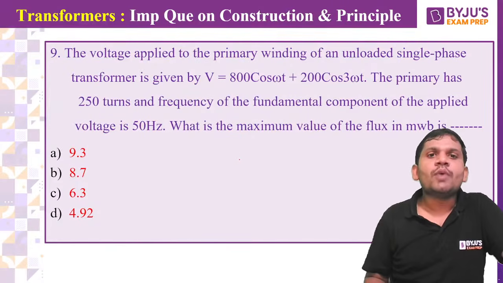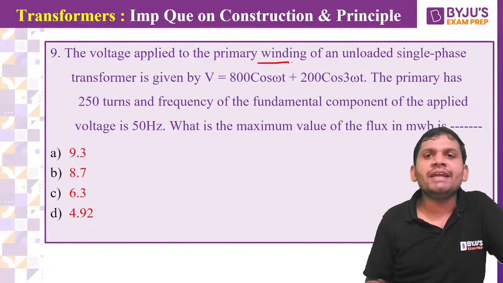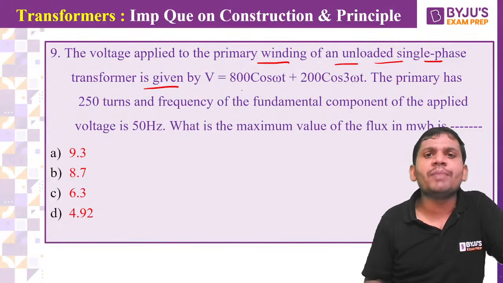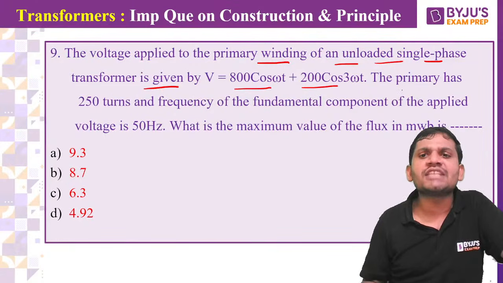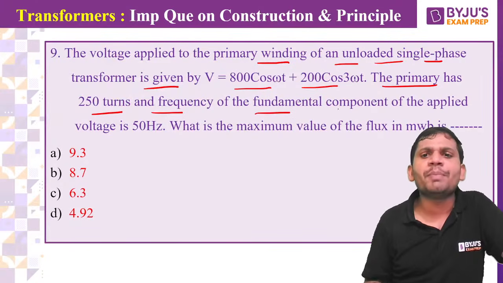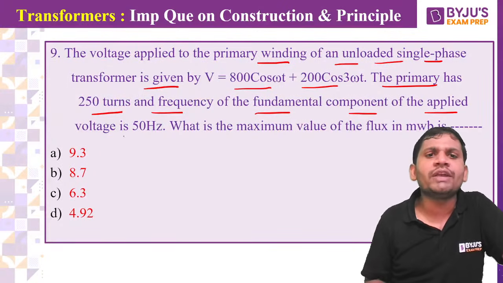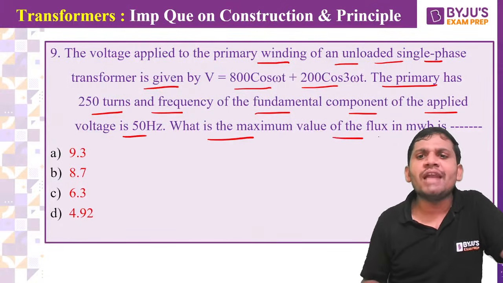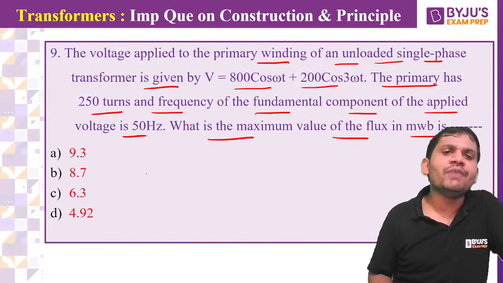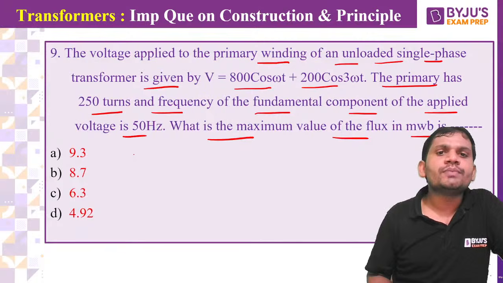Yes, students. The voltage applied to the primary winding of an unloaded single phase transformer is given by V equal to 800 cos omega t plus 200 cos 3 omega t. The primary has 250 turns and the frequency of the fundamental component of the applied voltage is 50 Hz. What is the maximum value of the flux in milliwebers? Assume that there is no drop.